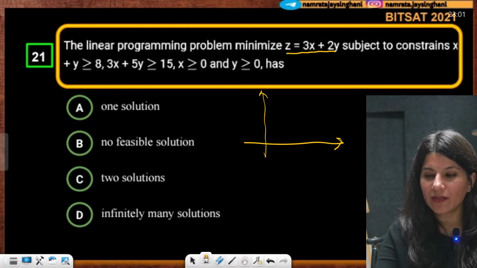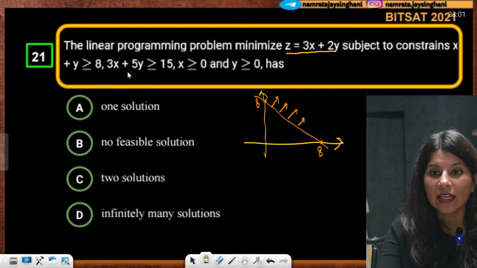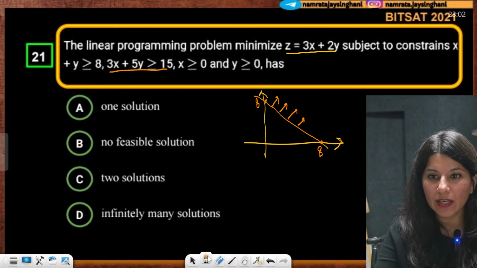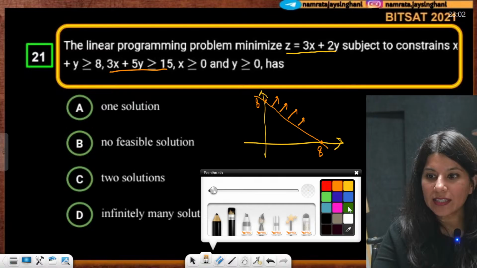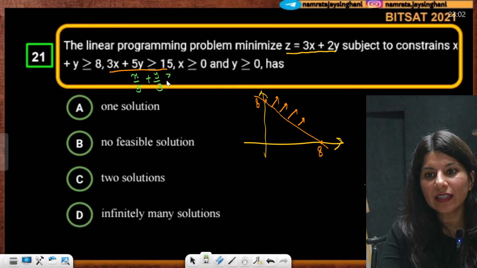So x plus y greater than 8 will look like this. Greater means this region. And this is your 8, this is also your 8. Now 3x plus 5y is greater than 15. Okay, so let me just plot this nicely. So this is x by 5 plus y by 3 greater than 1.